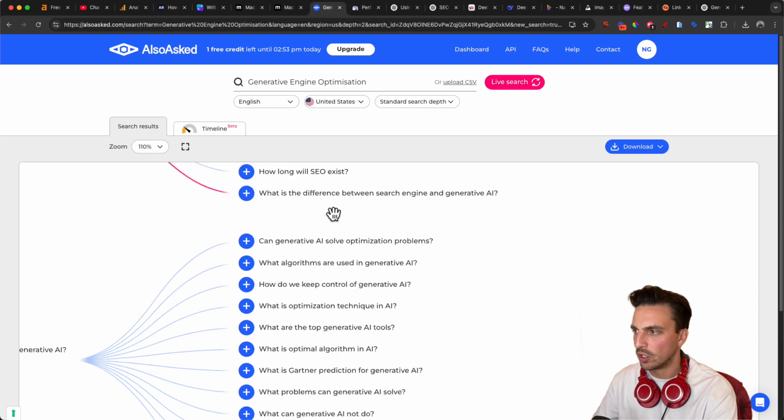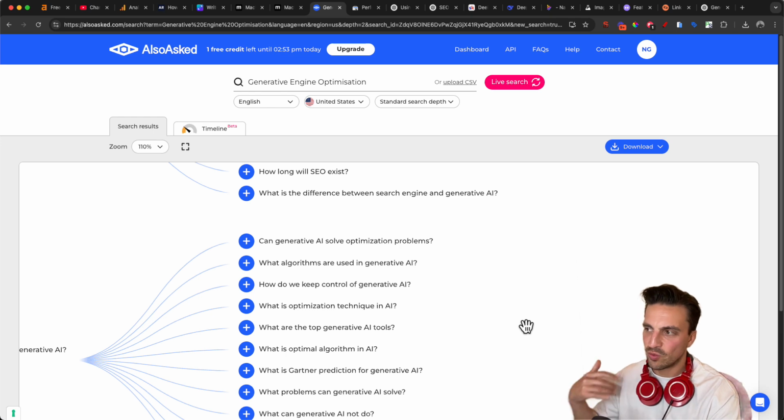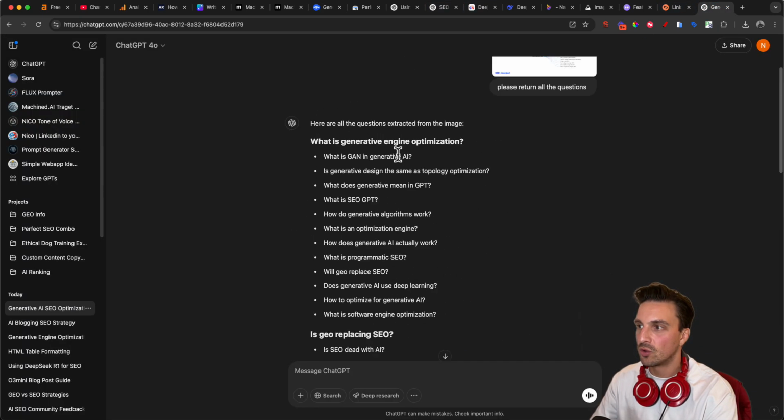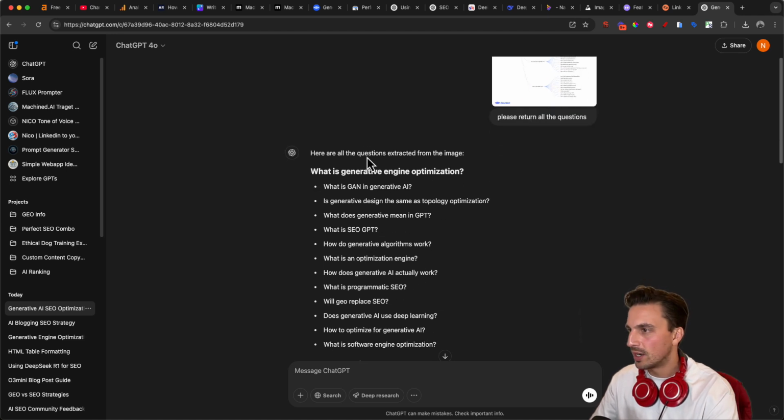Whilst that's analyzing, I want to see which one of these I want to answer. Perfect. That's actually a good one, long tail keyword. You want one that's related to the topic that you're trying to rank for. And the longer tail the keyword, the better chances you have to rank for that. So I'm going to go back to GPT and it's got all the questions here for me. So I'm going to select a couple of these and I definitely want to answer that one.